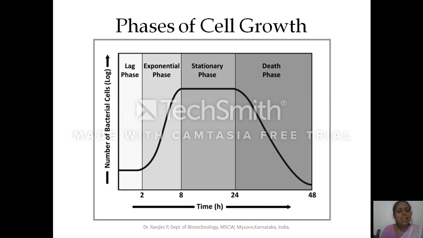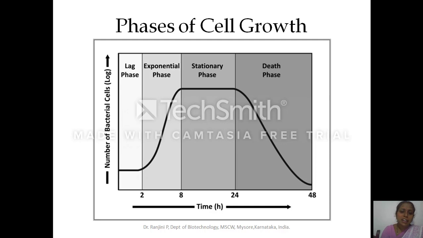And as the cell divides and utilizes the nutrient, when the substrate concentration in the batch culture is completely utilized by the microorganism, when there is depletion of the nutrient in the fermenter or in the conical flask, now the same number of cells will be there.